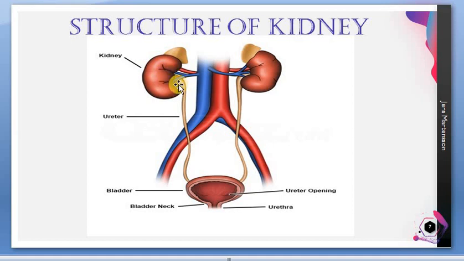It's not coming just out of the kidney. It is there internally too. If you see the internal section, you could notice this. In later classes I will show you that. This is known as pelvis. So what is pelvis? The expanded part of ureter into the kidney is known as pelvis.